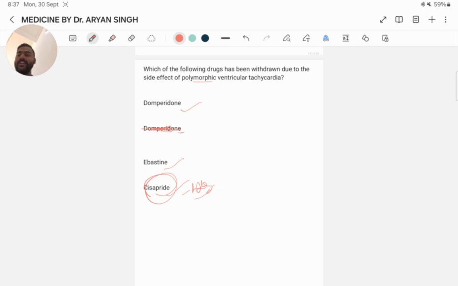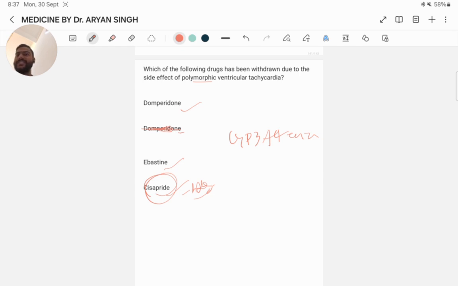Erythromycin inhibits the CYP3A4 enzyme in the liver. This inhibition can slow down the metabolism of cisapride, causing high levels of cisapride that trigger arrhythmias.